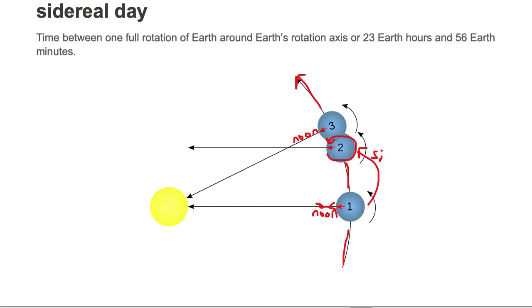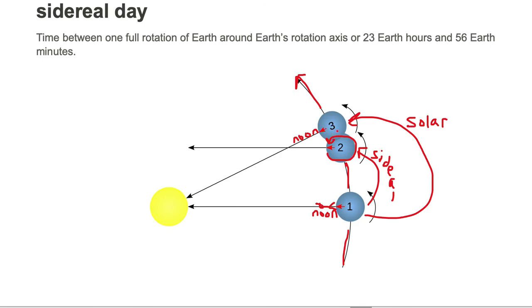It is not the time it takes for noon of one day to make it to noon of the next day. That one is called a solar day. Going from noon to noon is a solar day, otherwise known as a synodic day. The rotation of Earth is a little bit more than one full rotation. Remember, one full rotation brings you from position 1 to position 2.